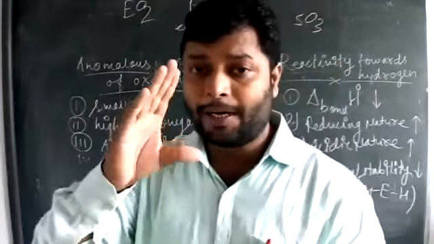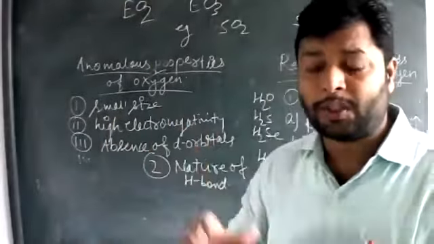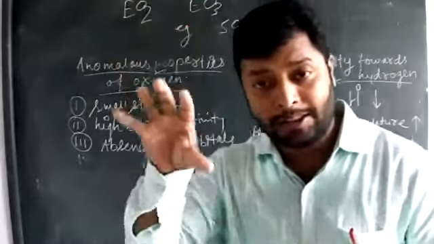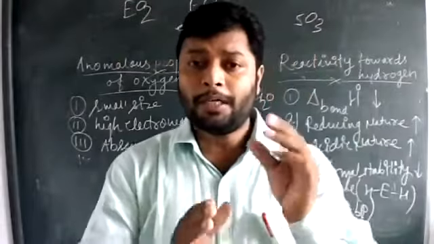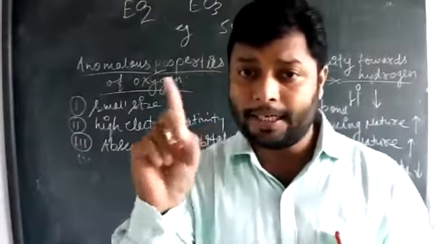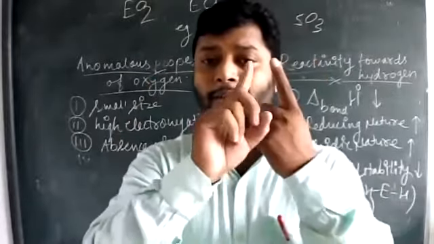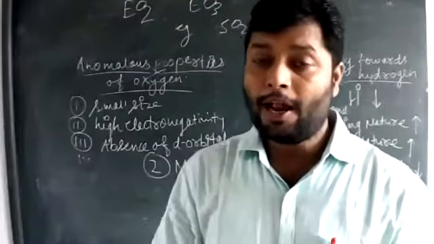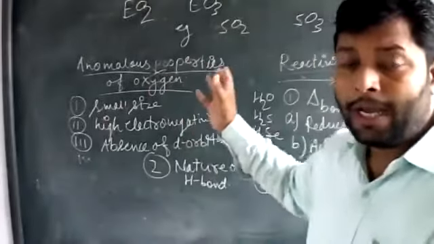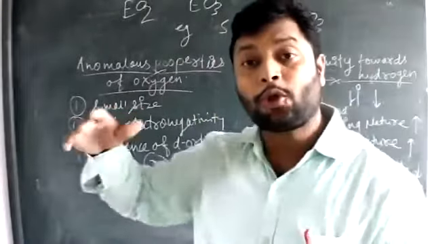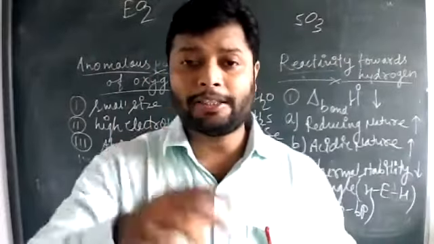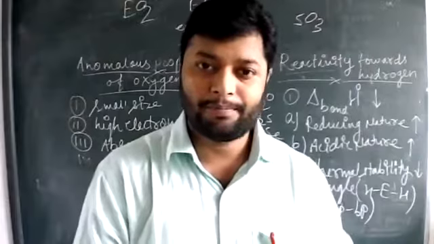So SO2 and SO3 must be more covalent than the other members of the same group, because down the group the size of the cation increases and the metallic nature increases. That decreases the covalent nature and also the acidic nature. This is why SO2 and SO3 are stronger acids, and the rest of the members are weak acids or amphoteric.